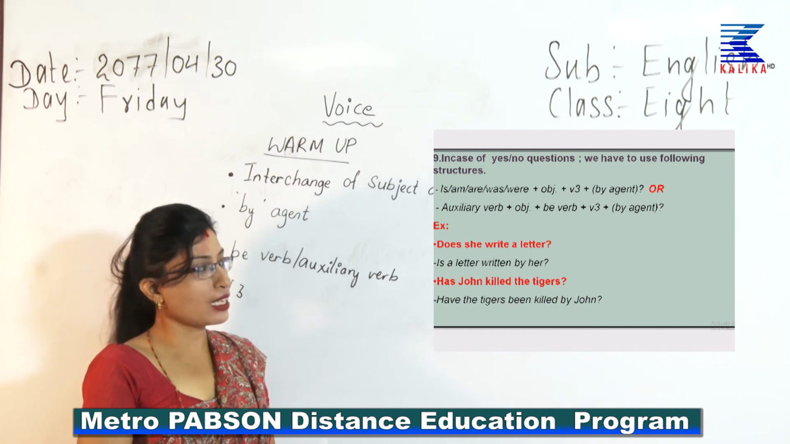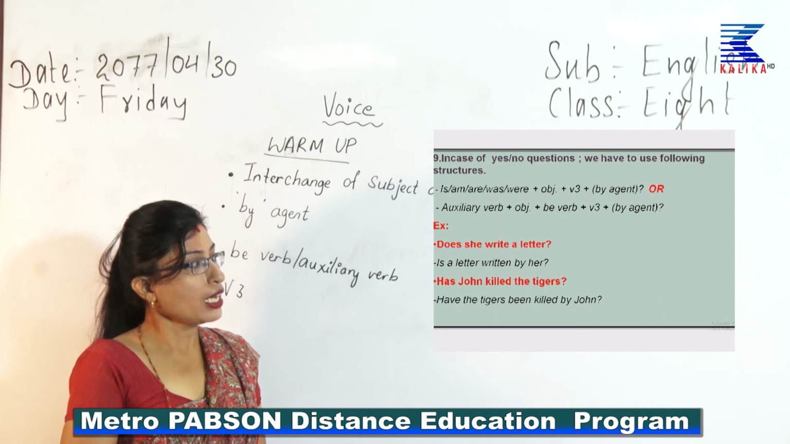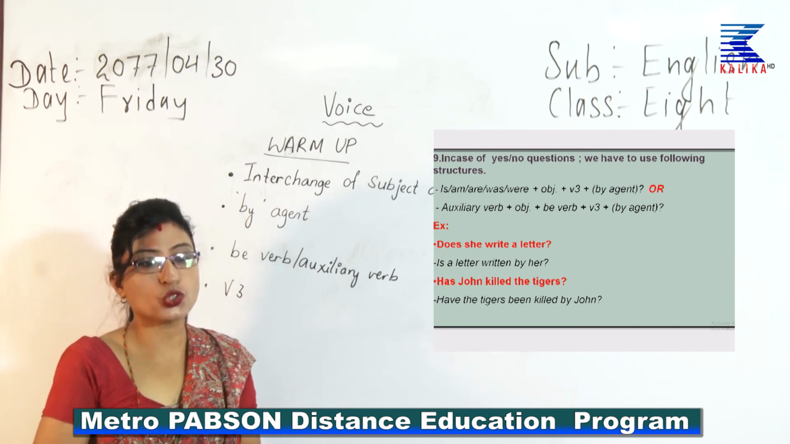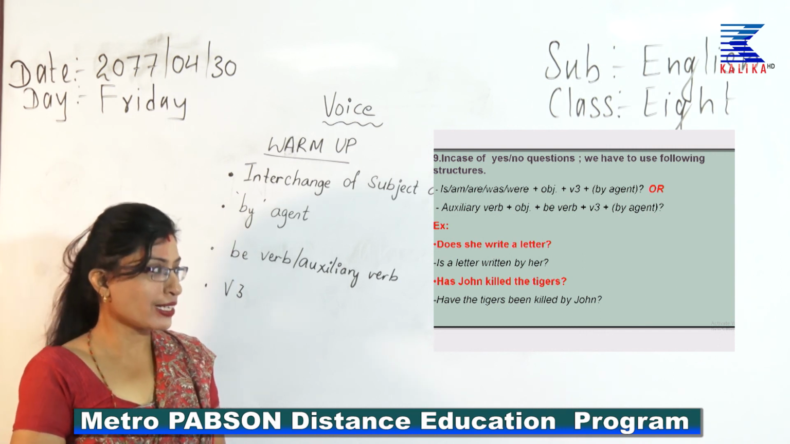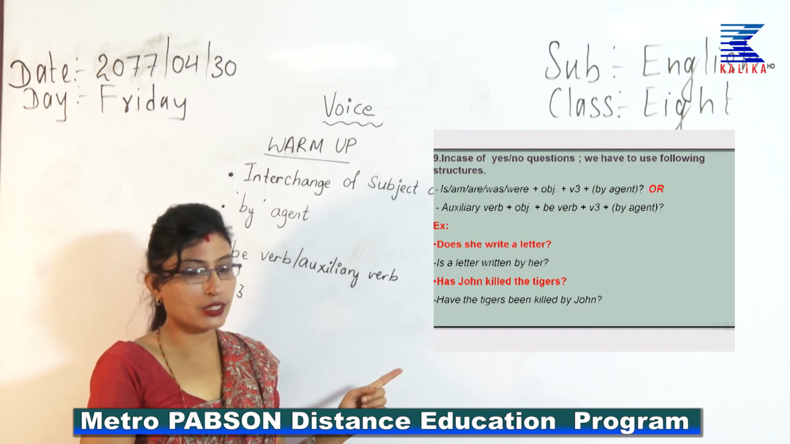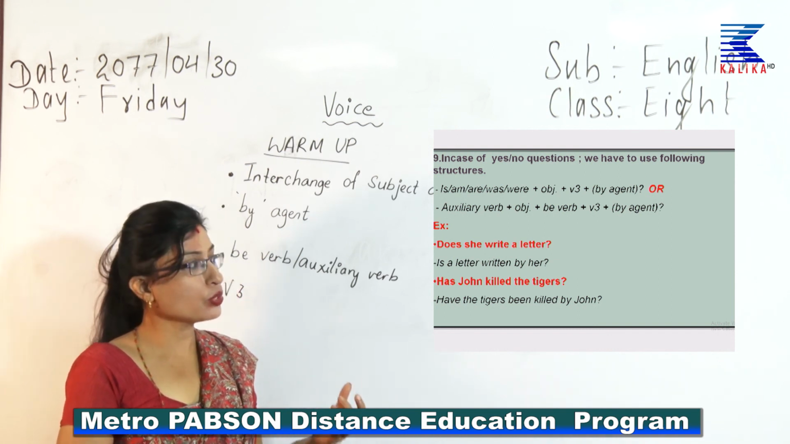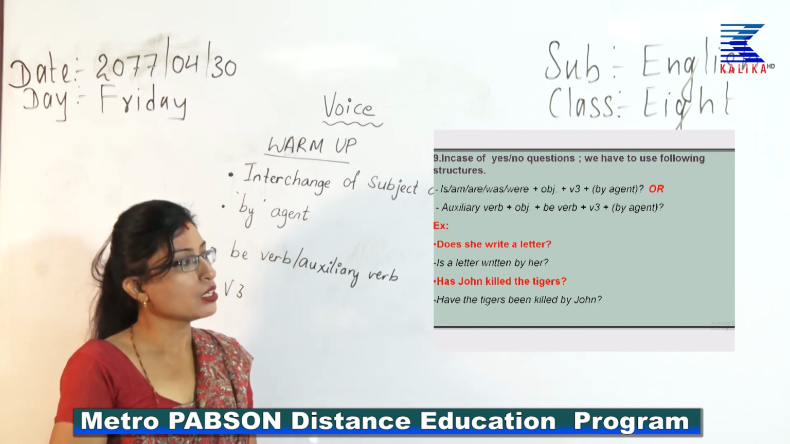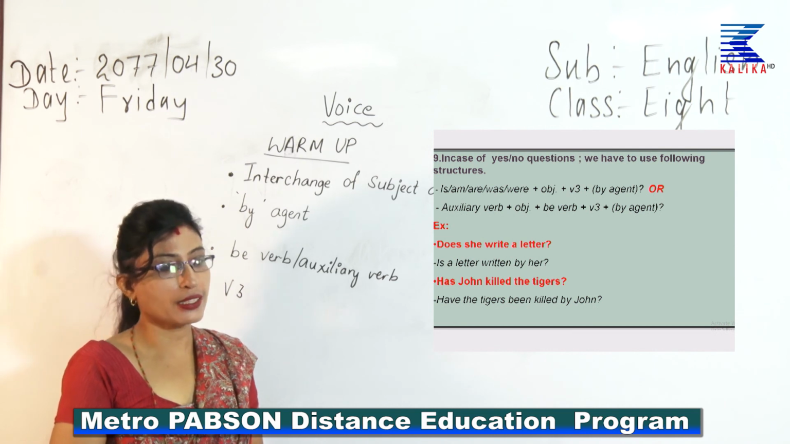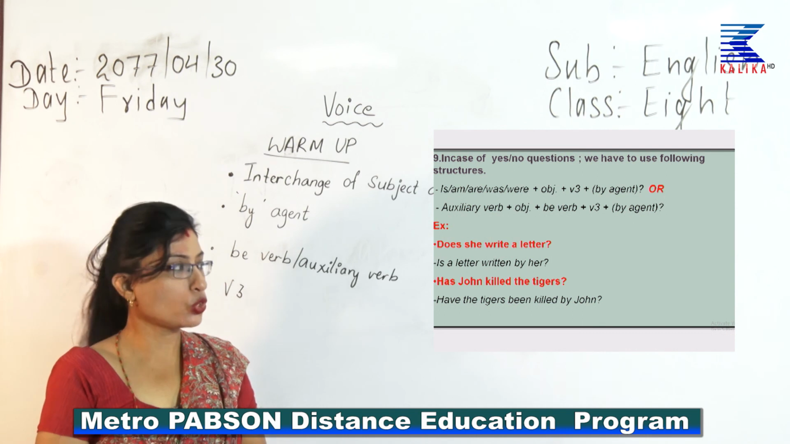The second example that I have given you, look at the active structure: Has John killed the tigers? How would you say? Have the tigers been killed by John? You have to insert a be verb there. So, with have, you have inserted been there. So, have the tigers been killed by John?